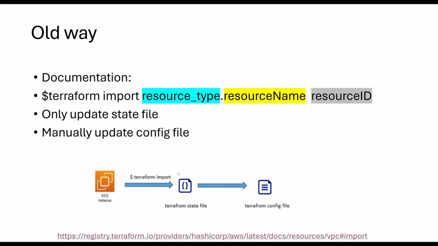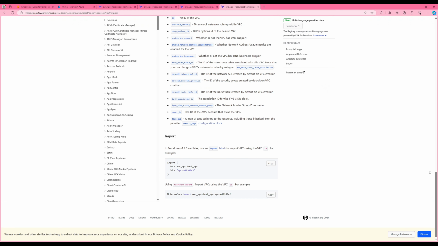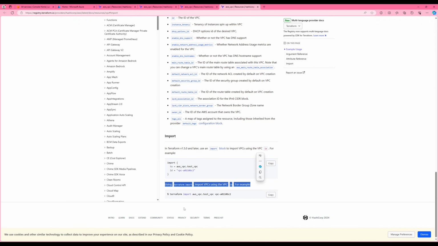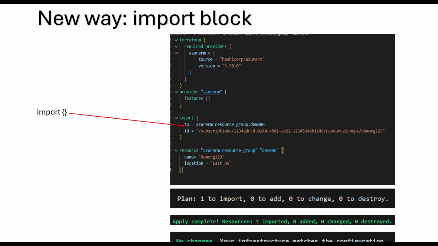Let's go to the documentation and see. So when you go to the documentation right here, you can go to import. It's going to take you to the import command. See this one right here for VPC. So all you've got to do is terraform import, resource type, for VPC it will be aws_vpc, and this is the logical name. This is the VPC ID. This is the old way. The new way is using the import block. This block accepts two arguments, to and id. We need to add a resource block manually, and after that you do terraform init, terraform plan, and apply. Then you comment out the import block. Let's do a demo.